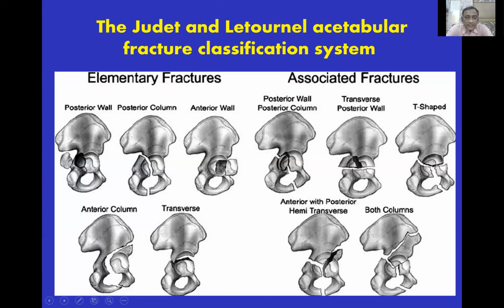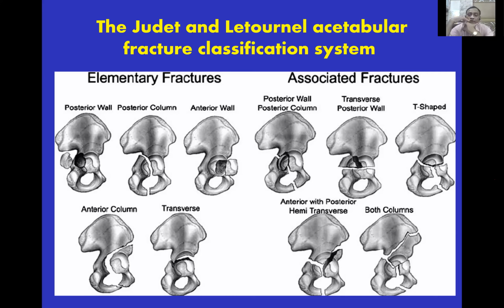There are elementary fractures like posterior wall, posterior column, anterior column, and transverse fracture. Associated fractures are posterior wall with posterior column, transverse posterior wall, T-shaped fracture, anterior and posterior hemitransverse fracture, and both column fractures. So you have to decide these things by doing the 3D CT scan. Once you know the actual fracture geometry, then you can decide whether to fix only the posterior, anterior, or both.